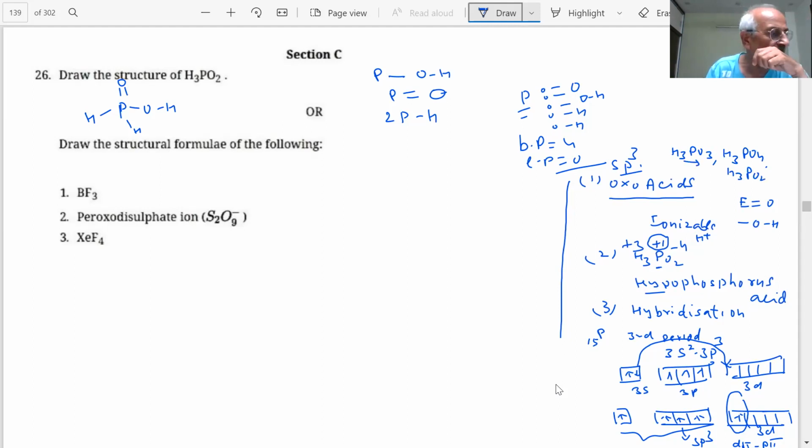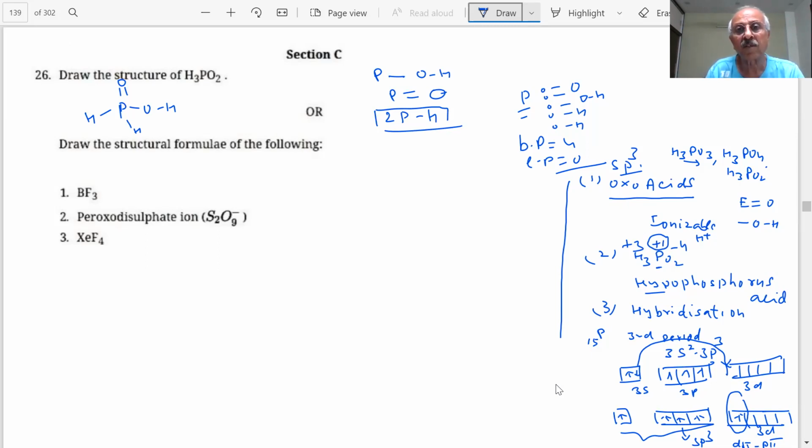Something very interesting. Now what does it mean, student, when P-H bonds are present? What does it show? When P-H bonds are present, what is important? That question has been asked in the paper. From one question, I am giving you 10 more questions, those which have been asked in previous papers. It is a very good reducing agent, students.